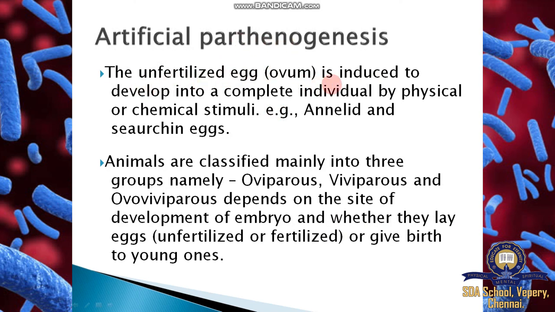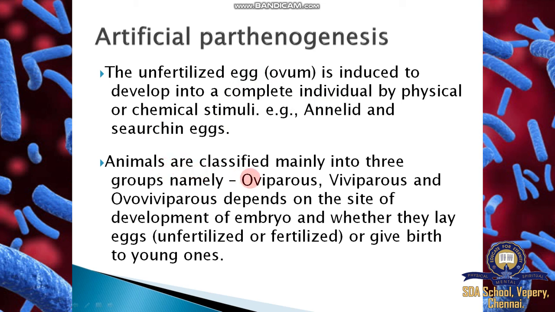Compare natural parthenogenesis with artificial parthenogenesis. In artificial parthenogenesis, an unfertilized egg or ovum is induced to develop into a complete individual by physical or chemical stimuli. Example: annelids and sea urchin eggs. So unfertilized eggs also develop into a complete new individual.